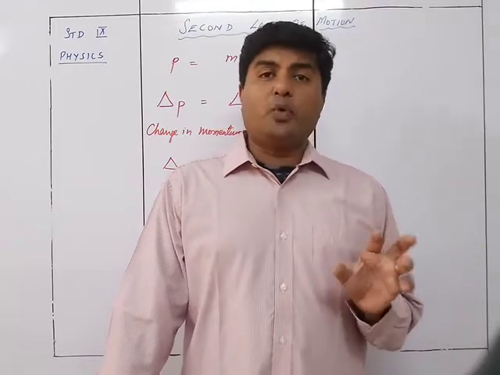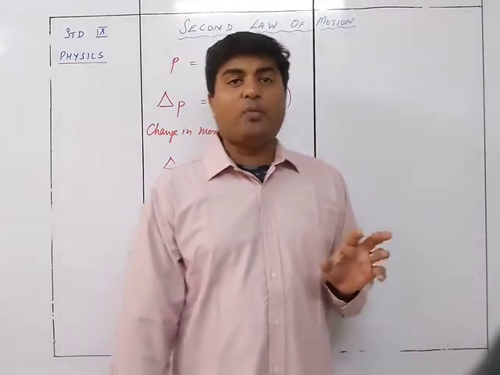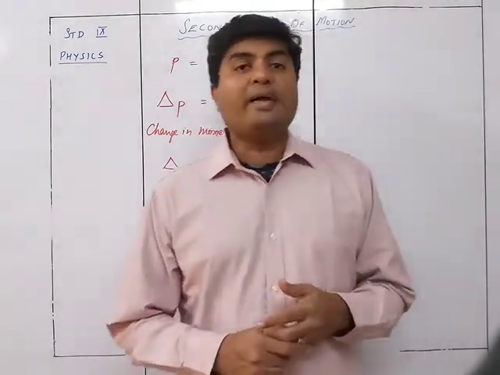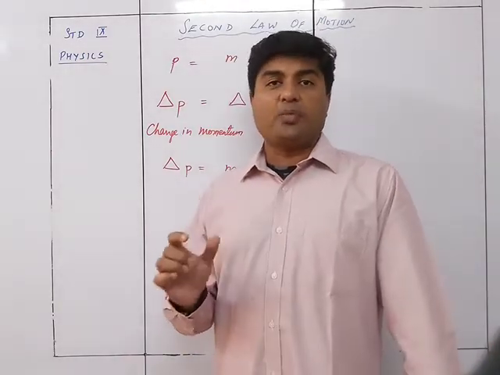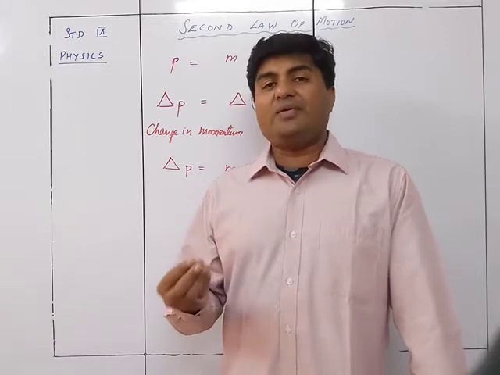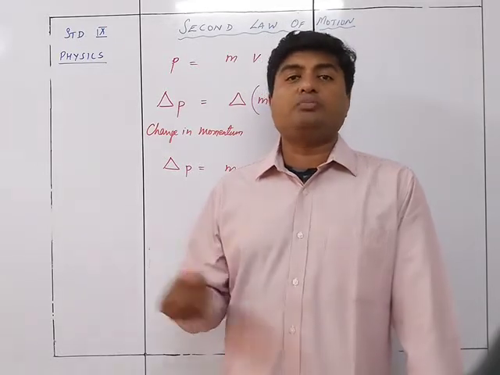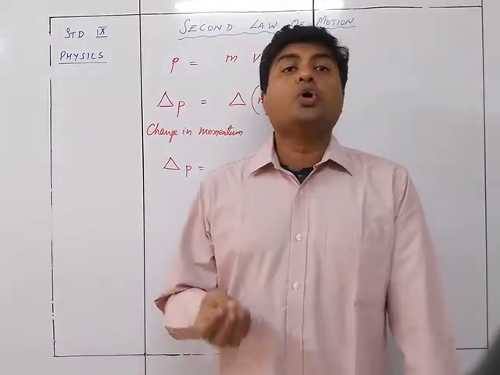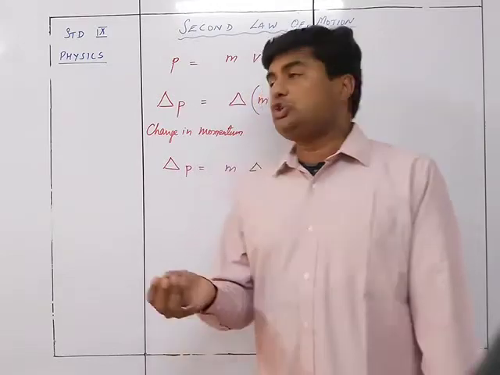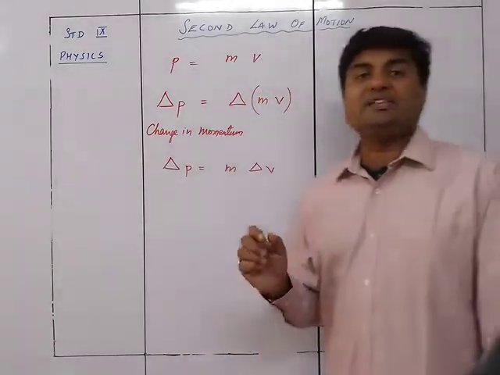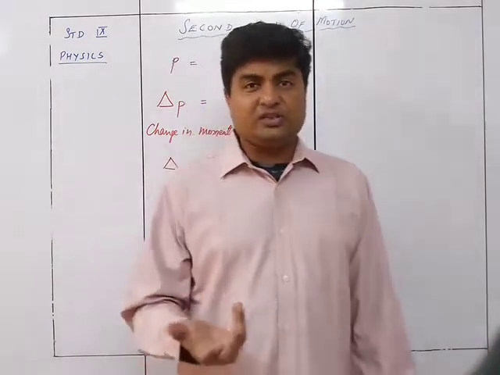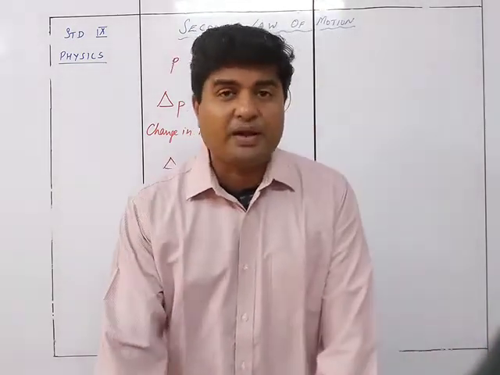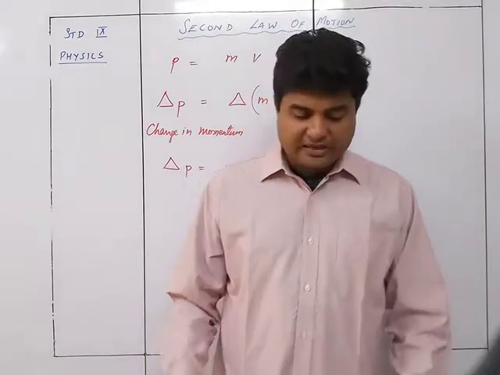So when the body is moving, if I am saying that the velocity, the momentum is going to change, the change in the momentum. So if I am saying that there is some kind of a change in the momentum, I can very well understand that that change in momentum of the moving body could only be caused due to the velocity change. It cannot happen that a body's mass changes, because mass is an inherent property of the body. So a body's mass can never change.